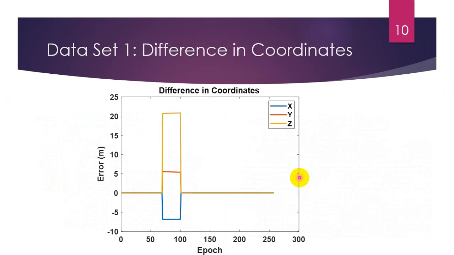Now this graph shows the difference in XYZ coordinates when there is error in pseudo range and when there is no error in pseudo range.